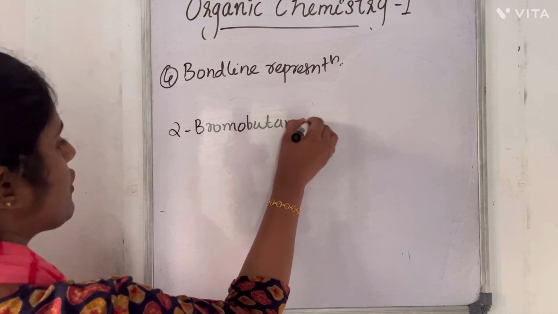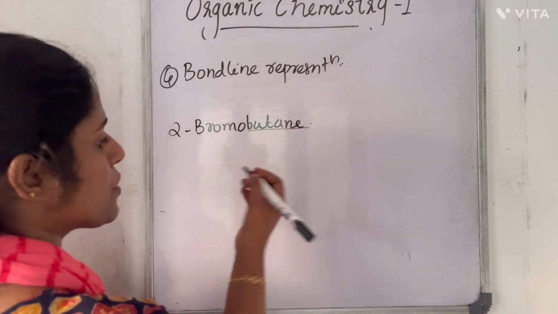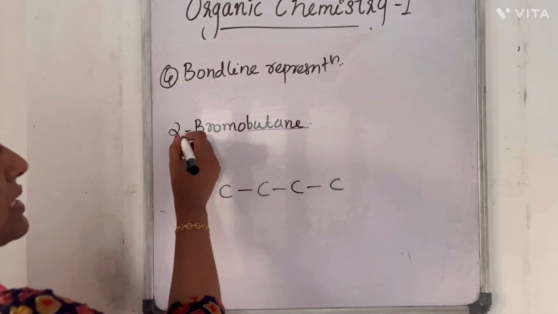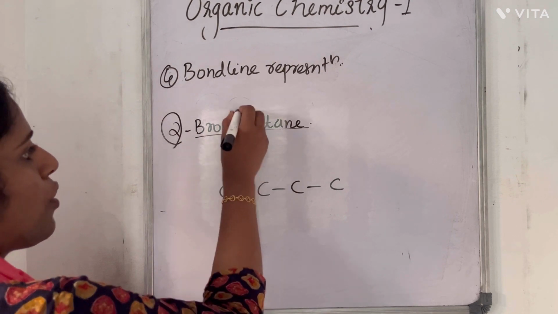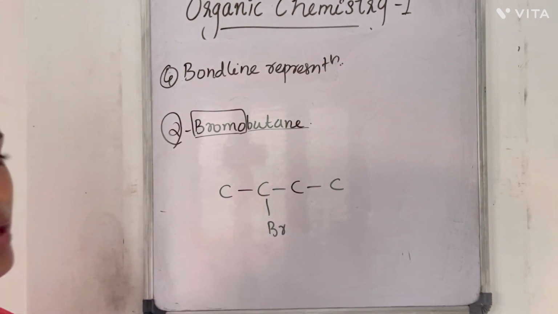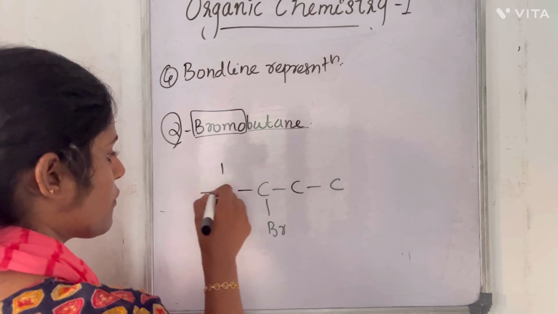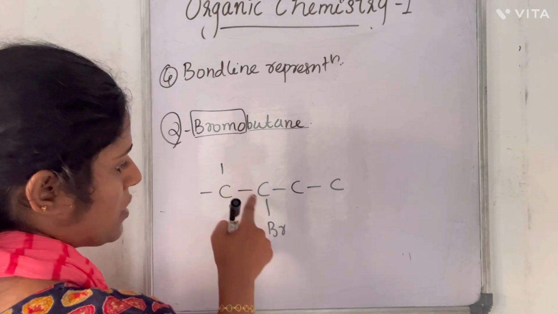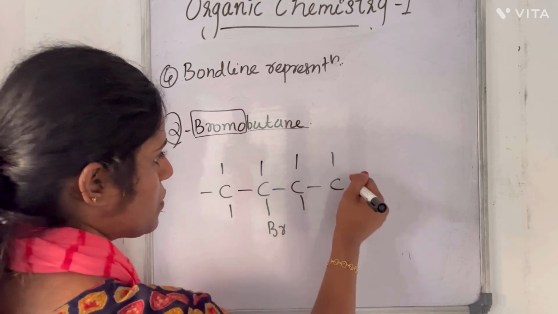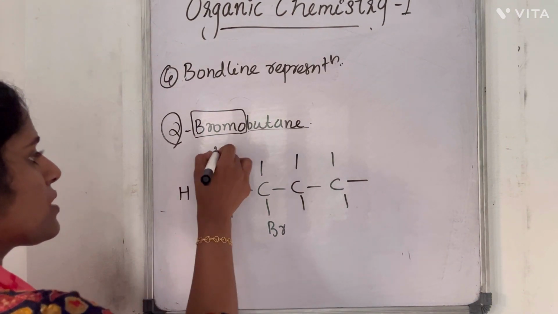2-bromobutane. So how will you write the condensed structure of 2-bromobutane? It contains butane, so 4 carbons. On the second carbon, it contains bromine. Now we have to satisfy the carbon. Carbon has 4 valencies. This carbon 1, 2, 3, 4. This carbon 1, 2, 3, 4. This carbon 1, 2, 3, 4. We can satisfy the valencies of carbon with hydrogen.